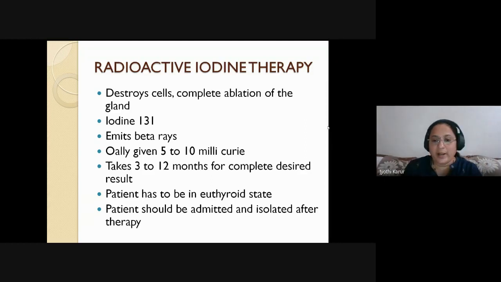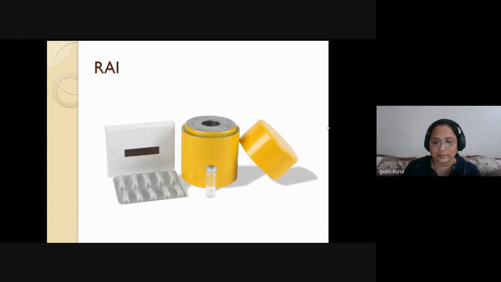And the patient should be admitted and isolated after therapy at least for 1 week, for 3 days to 1 week, because the patient will be emitting radioactive substances through his body. So you have to warn the family members. Okay, whenever there are pregnant women in his family, they have to be isolated from this particular person. Okay. As a previous class, I already showed you, it is available either in the form of a liquid or in the form of a capsule.